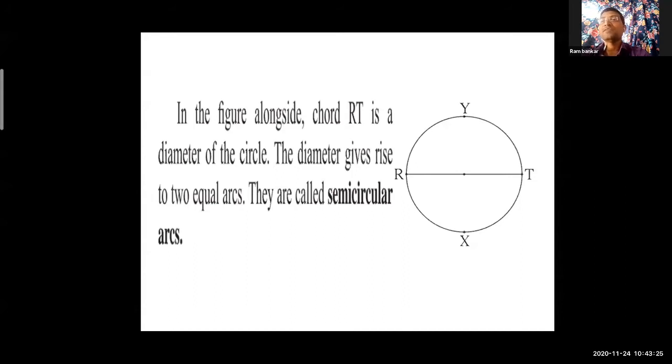Keep in mind, semicircular means equal arcs. It means each has 180 degrees. RYT is 180 degrees and RXT is 180 degrees. You know, dear students,